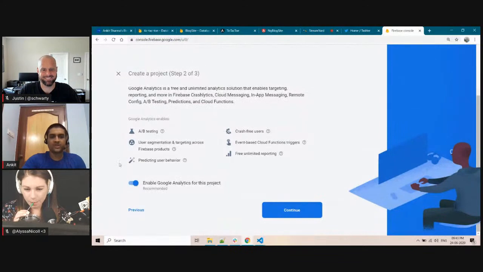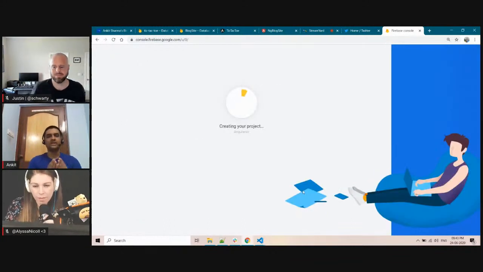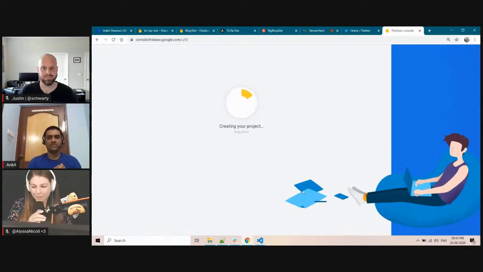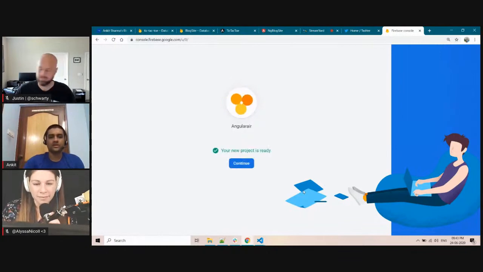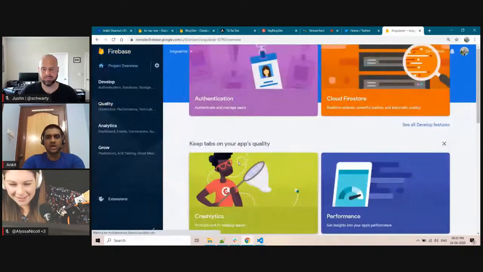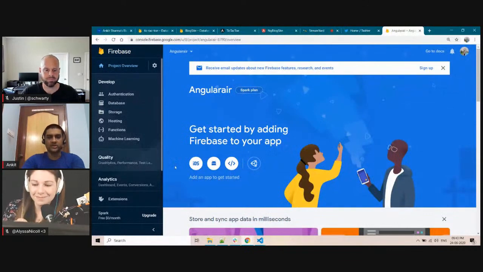Here you can set some values for your application. Right now I am going to keep everything as default. The idea is that you will create a project on Firebase, and then you will integrate that project with your Angular UI. That is how this is going to work. It is creating a project. It will create in a minute, and then whatever we do in this project will be integrated to our UI. So let it create. Okay, it's ready. Click on continue, and now you can see the project overview page.